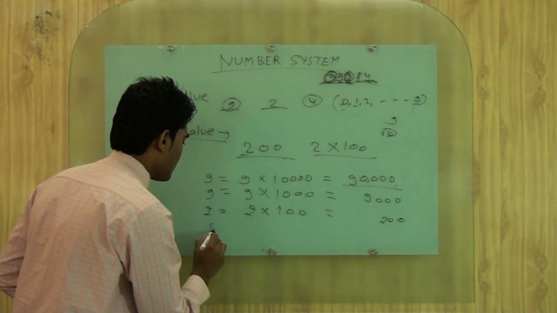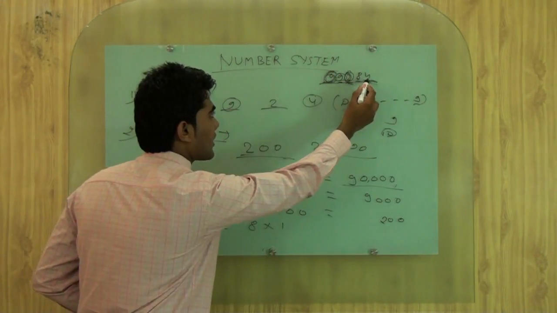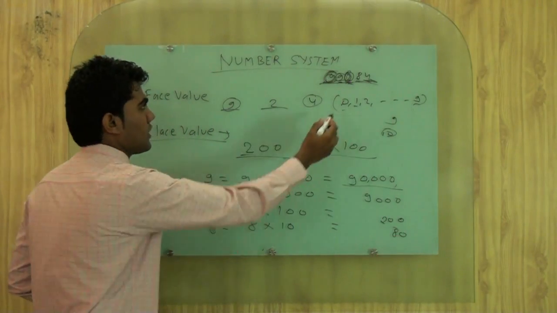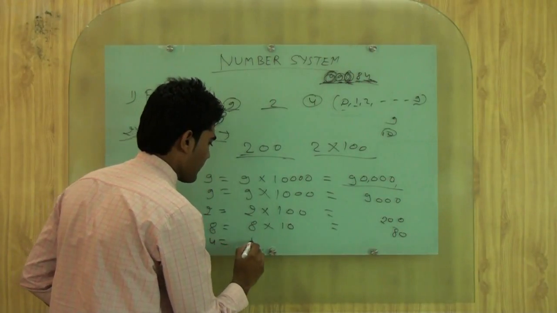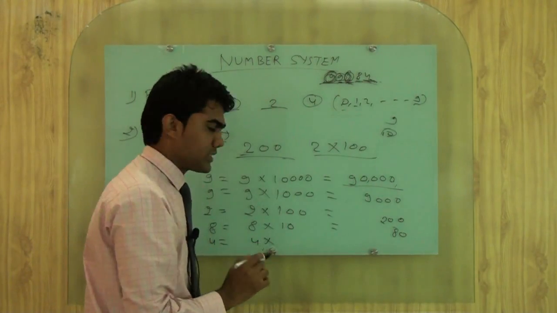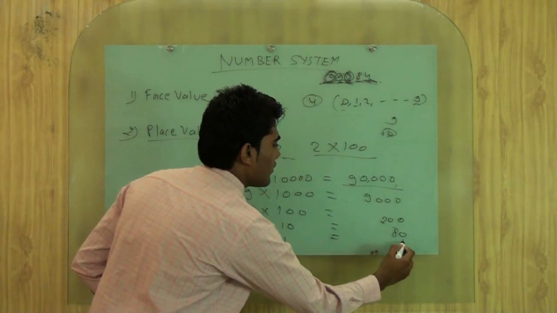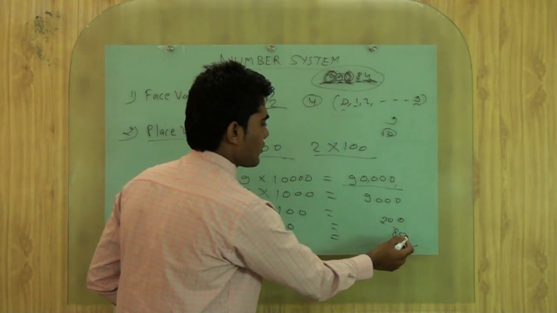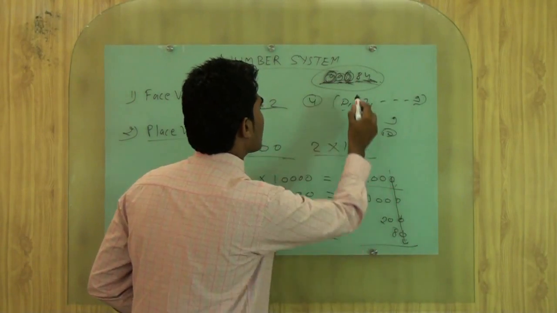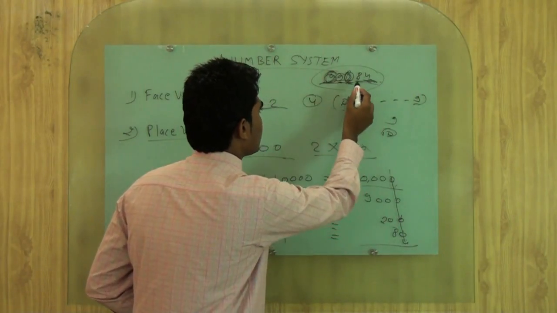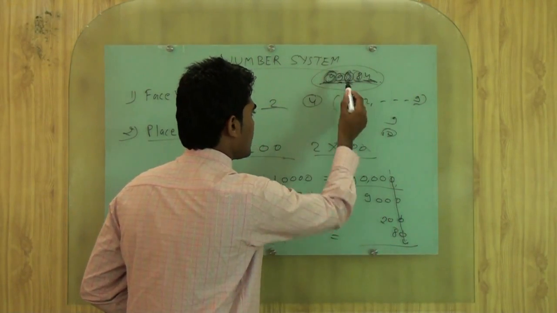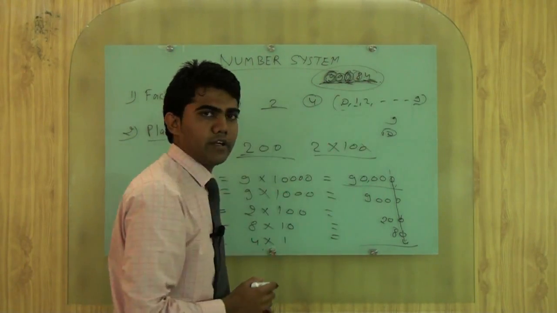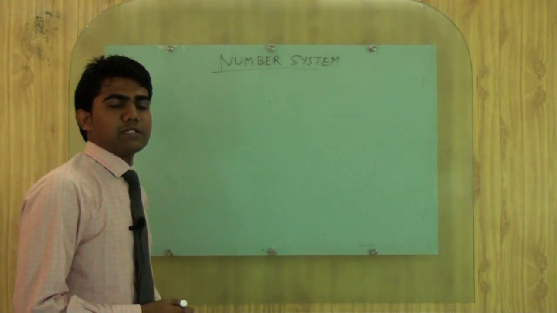Again for 8 and 4. For 8 we get after 8, 1 digit. So 10. 8 into 10, 80. Same for 4. 4 into, after 4 no digit, so we will just write 1, equals 4. If we add all the numbers, then we will get the same number itself. At this place 8, this place 2, 9 and 9. So finally we are getting 99,284.